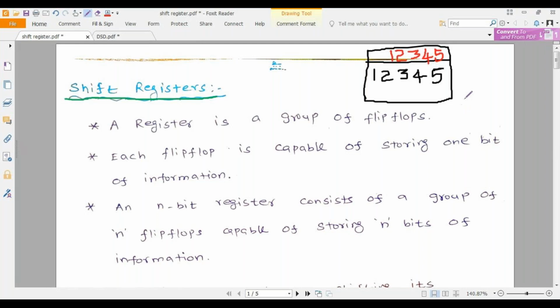Whatever value we press will initially be present in the current location. If I press further values, whatever value is already present in the display is shifted forward, isn't it? This is the principle, the concept of a shift register.